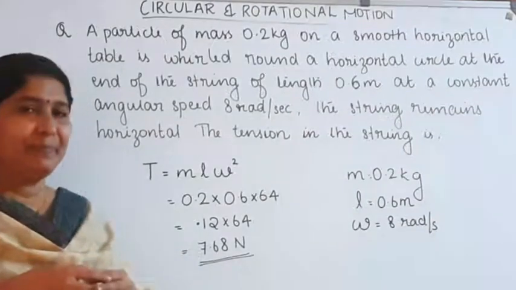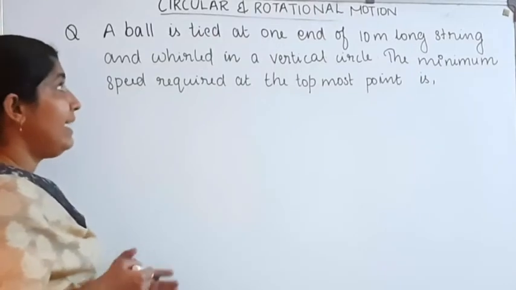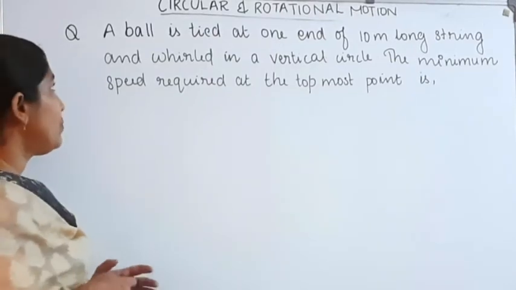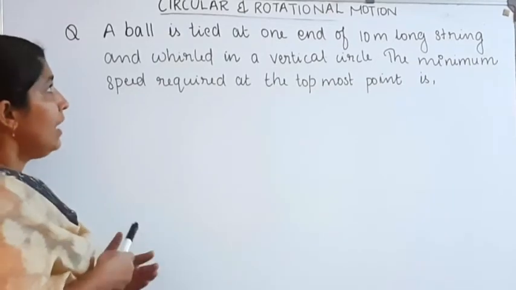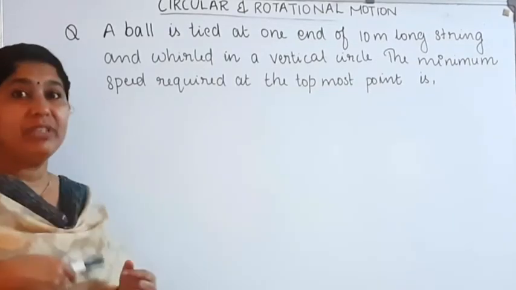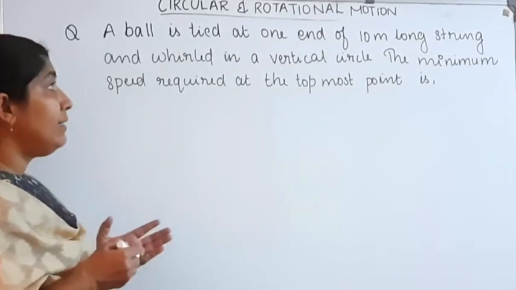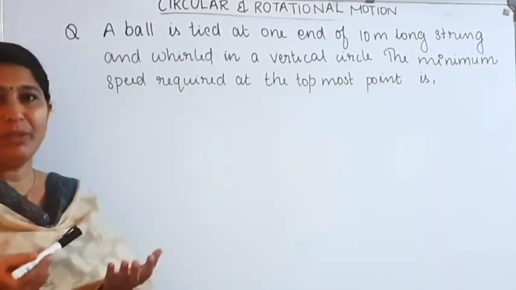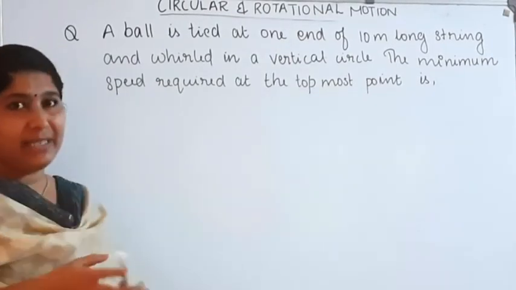Our next question. A ball is tied at the end of a 10 meter long string and it is whirled in a vertical circle. The minimum speed required at the topmost point is? We already studied the speed at the top and speed at the bottom.